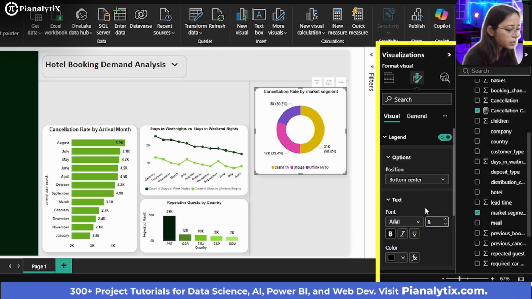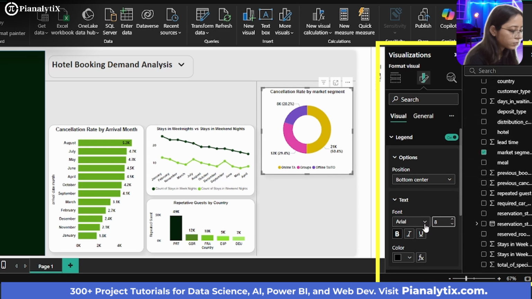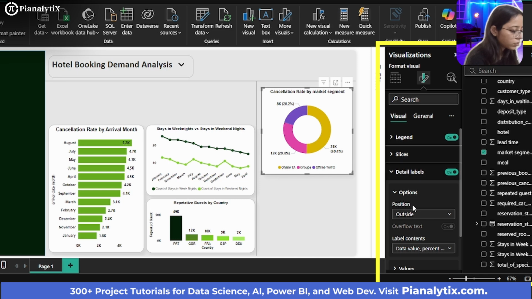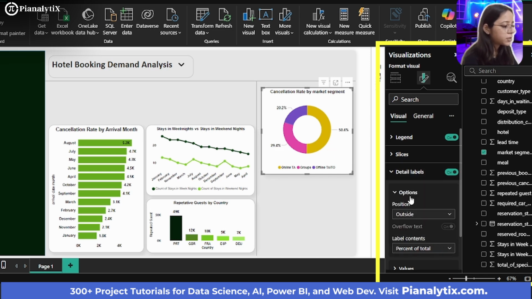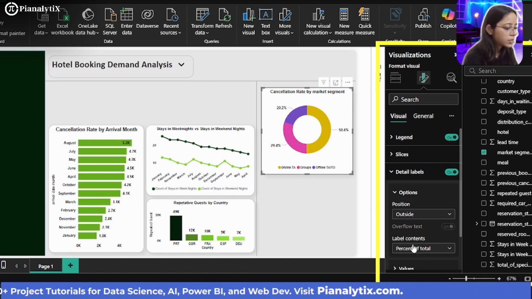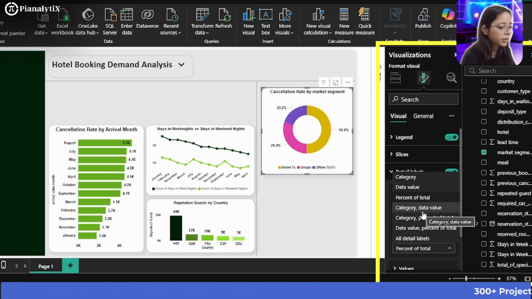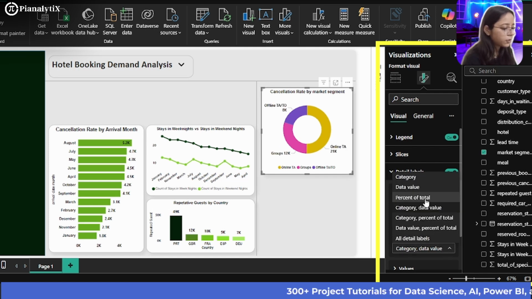And what you can do is these data labels that you're seeing currently, I just want a percent of total. I want to simply see the percentage. So that is when you can click on the percent of total. You can also show a category also, but I want a percent of total.